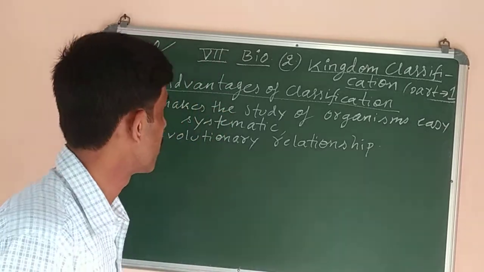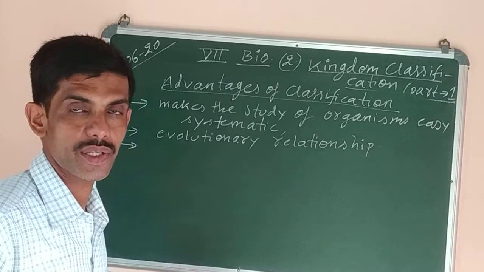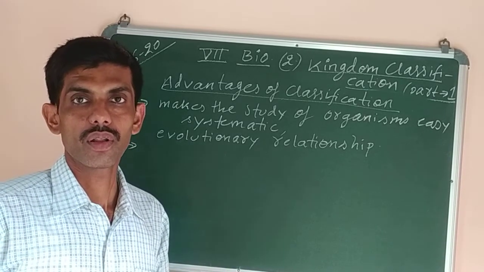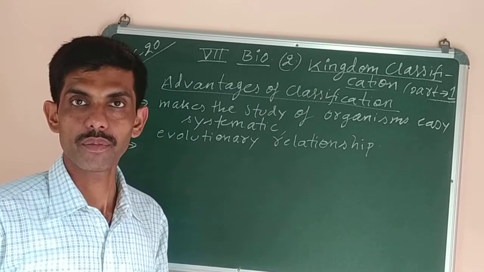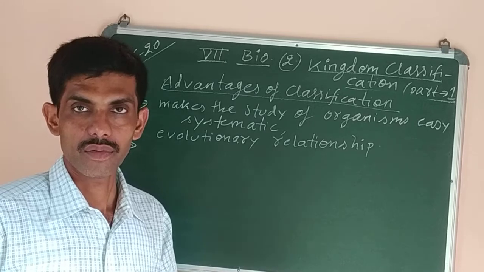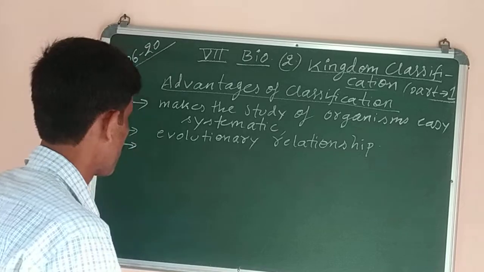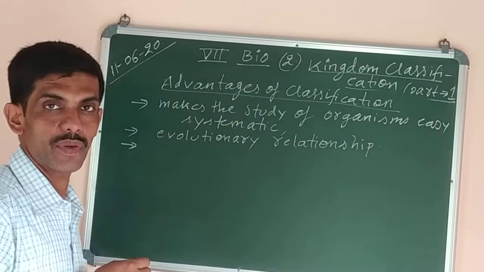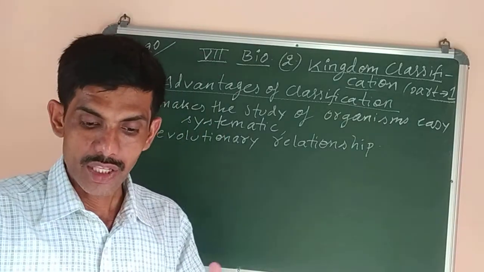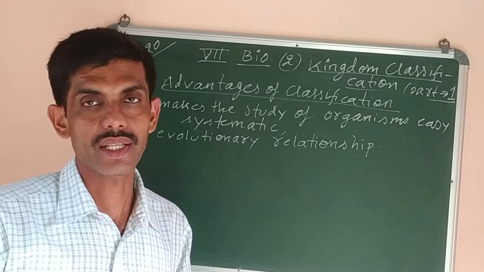Then the third advantage of classification is that it helps us to know the characters of different plants and animals and their similarities and differences also. The next point we can write is that classification is a base. Like we know that there are different branches of science.